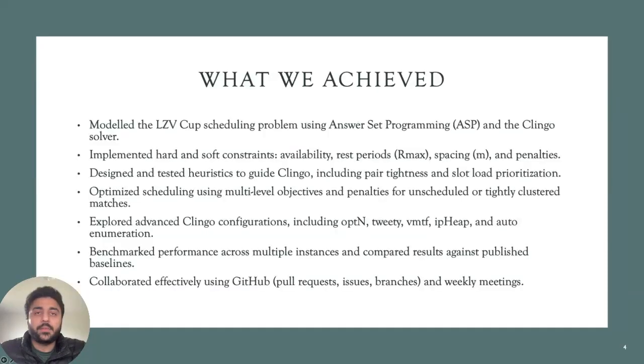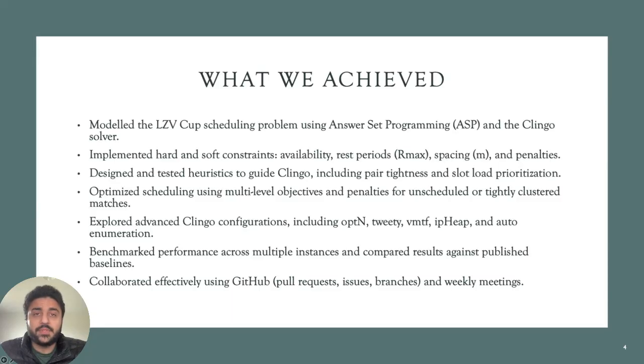So now let's look at what we as a team achieved. As a team, we achieved a number of things. First of all, we successfully modeled the entire fixture scheduling task using ASP, including both hard and soft constraints. We incorporated complex rules like enforcing rest periods using the Rmax parameter and spacing between home and away games using another parameter. We tested multiple heuristics to guide the Clingo solver, which included prioritizing tight pairings and less contested slots.